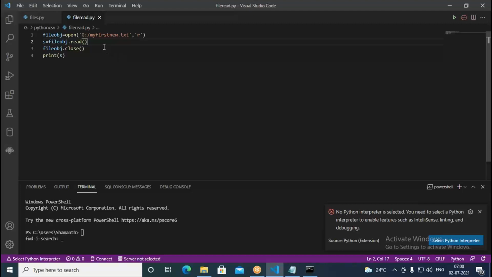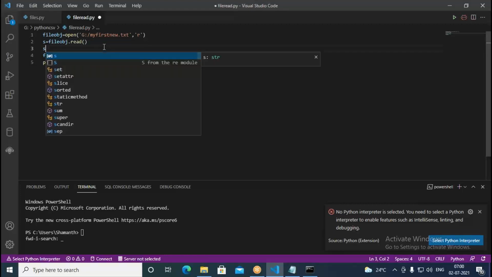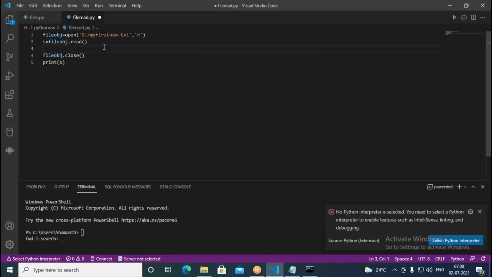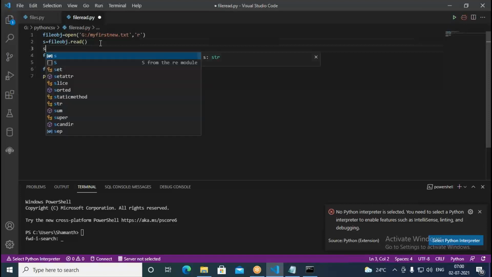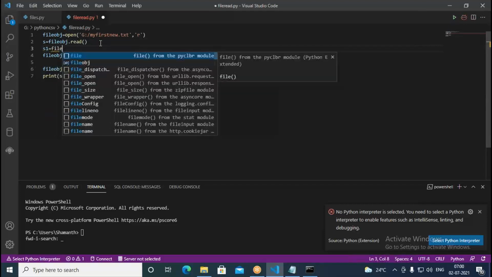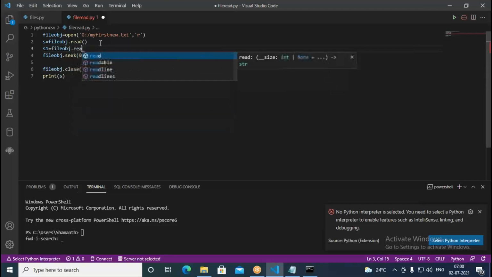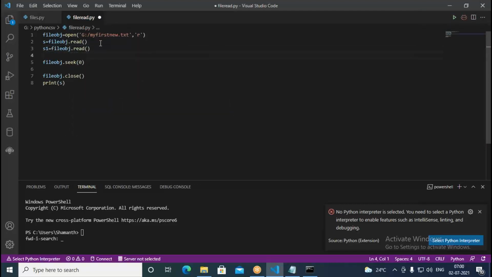First, I am reading entire thing. Now what I do, file object dot seek. I go to 0 position. That means to the beginning of file again I go. Whenever I read it, it goes to end of the file. After that, content will not be available. Now with the help of seek, again what I do, I can go to the beginning. Suppose here once again I try to read s1 equal to file object dot read. There will not be any content in that. So here go with the print s1. What result you get, you can see in that.